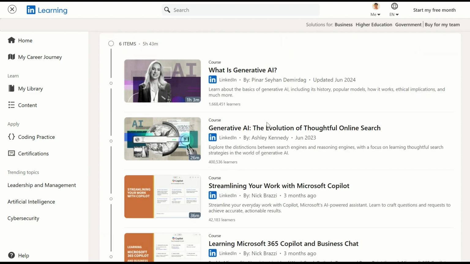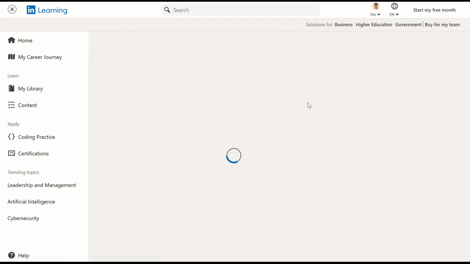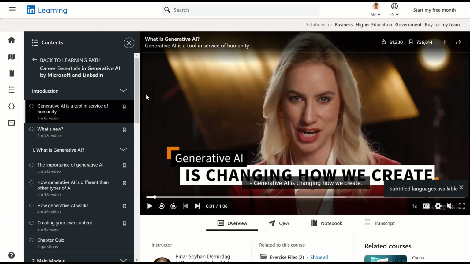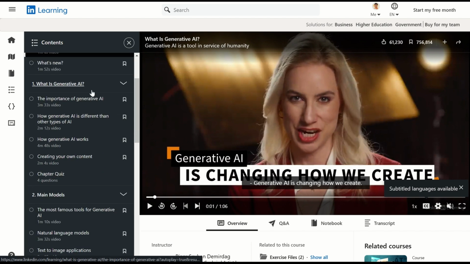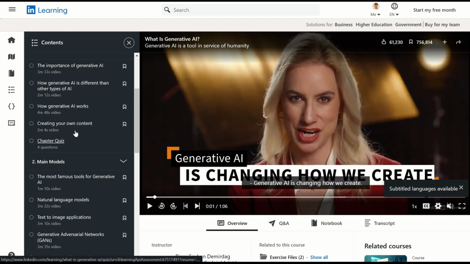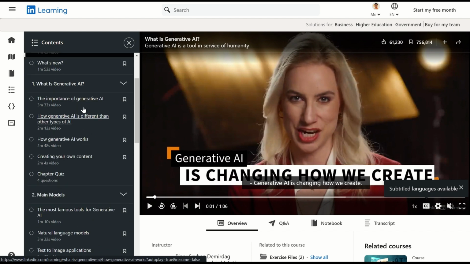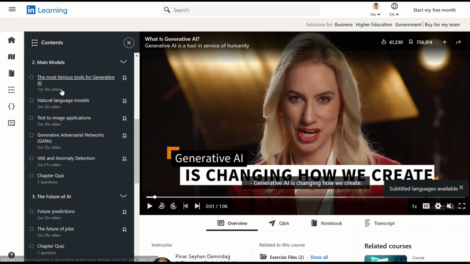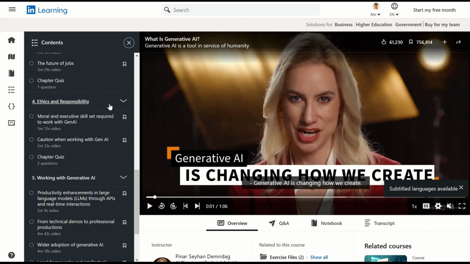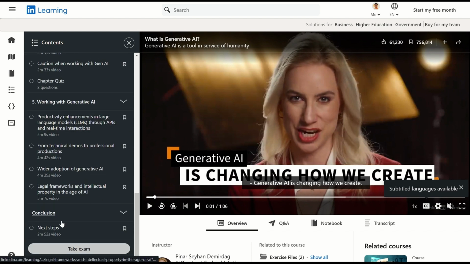So let's say if I go up and open any of the modules, you see there are different contents on the left hand side. So we have an introduction where generative AI is a tool in the service of humanity, what's new. So these are video lectures. And if I go down, the importance of generative AI, how generative AI is different than other types of AI, how generative AI works, creating your own content and a chapter quiz. So once the module is completed, you will have a 4 question quiz after that. Then we have main models, and after that the future of AI, ethics and responsibility, working with generative AI, and after that the conclusion.